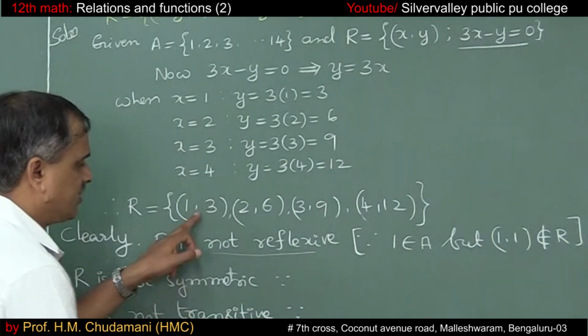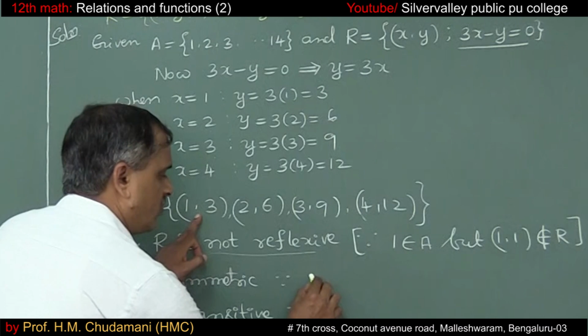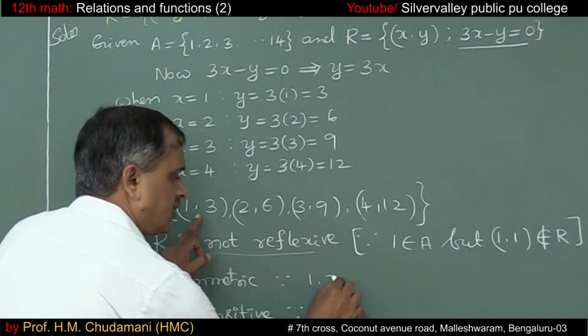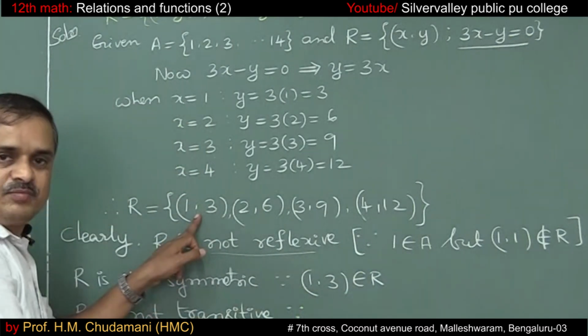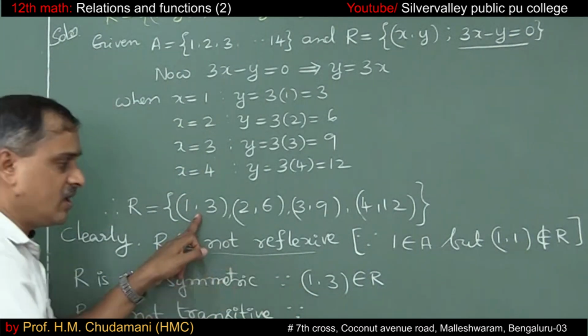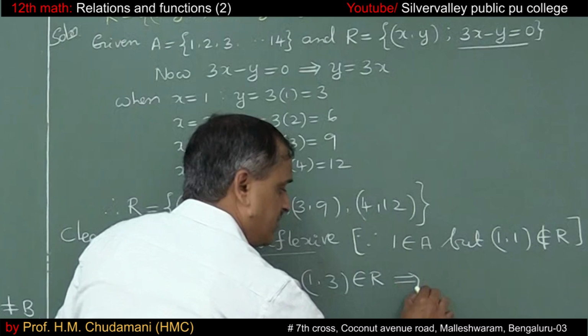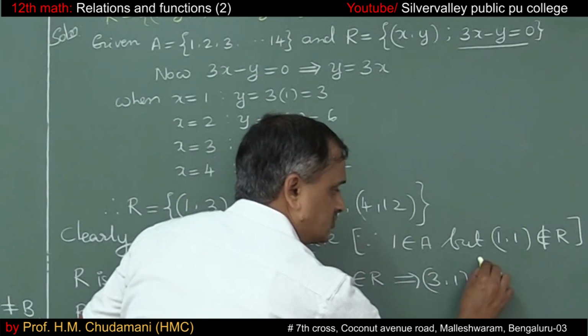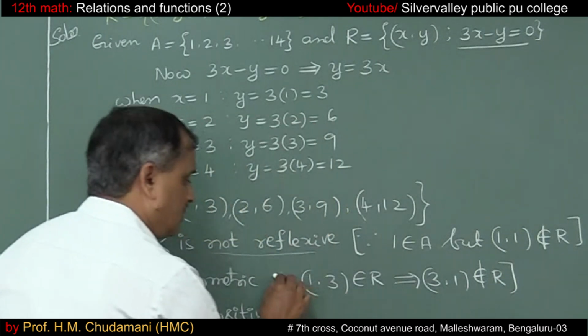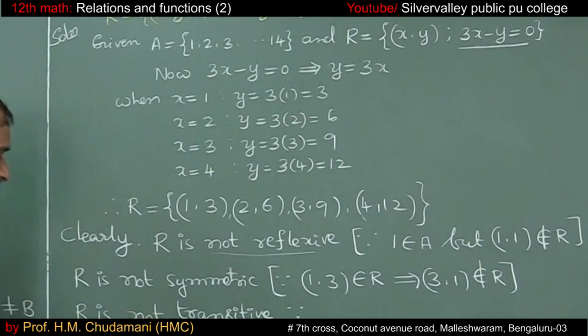Then it is not symmetric. Not symmetric because (1, 3) belongs to the relation. (a, b) belongs to the relation means (b, a) should be there. But (3, 1) does not belong to the relation. That's why it is not symmetric.